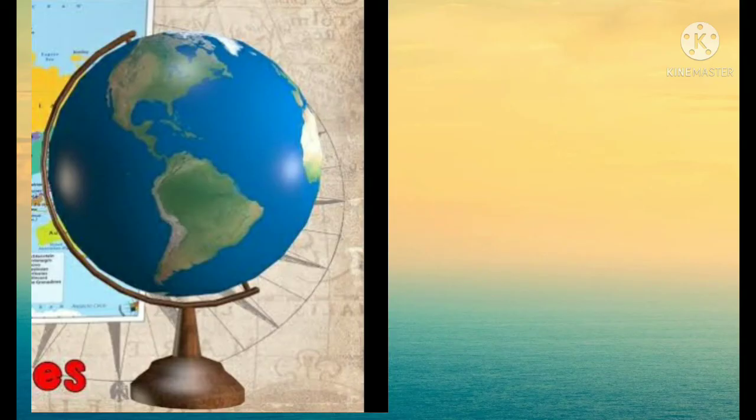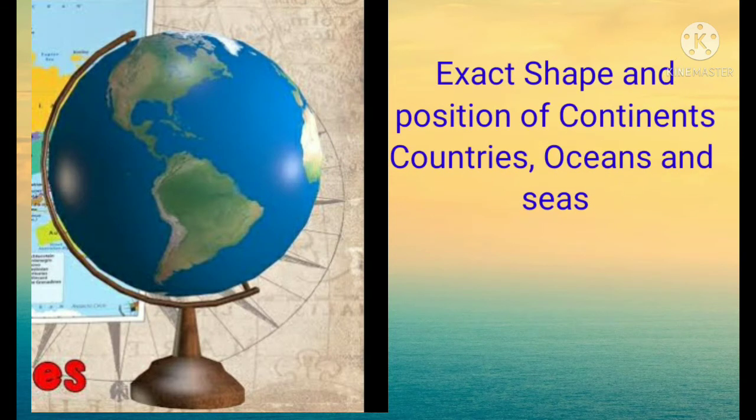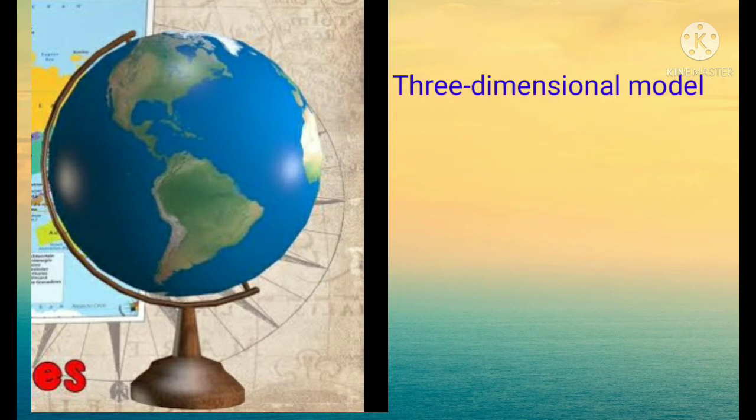The Earth is not exactly round. It is bulging in the middle and slightly flat at the top and bottom. Students, why do we use a globe? The globe shows the exact shape and position of the continents, countries, oceans and seas. A globe is a man-made three-dimensional model of Earth.